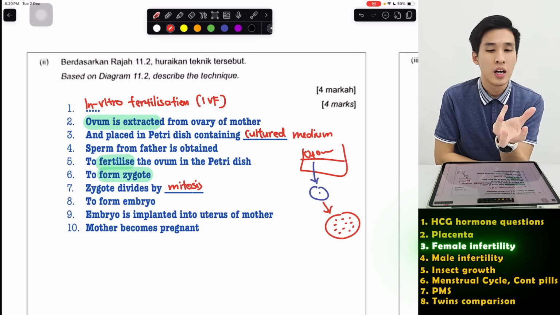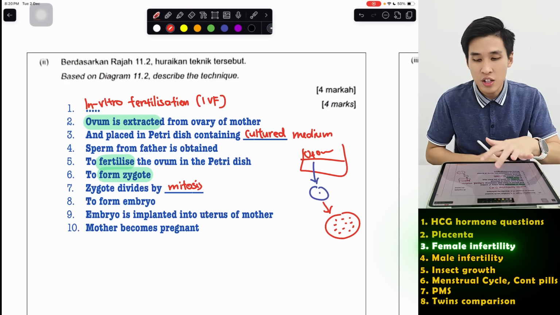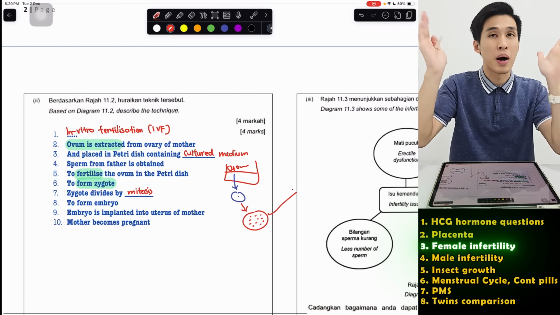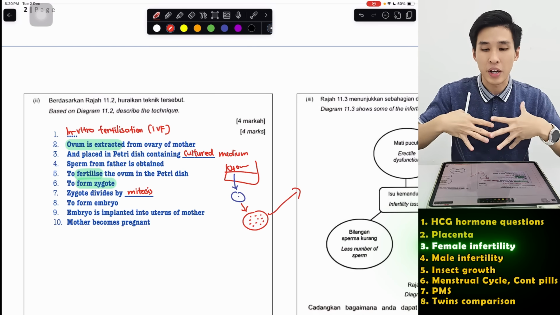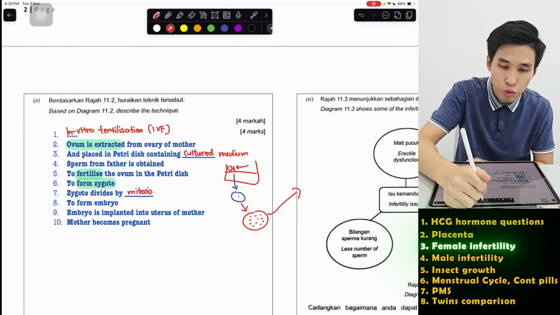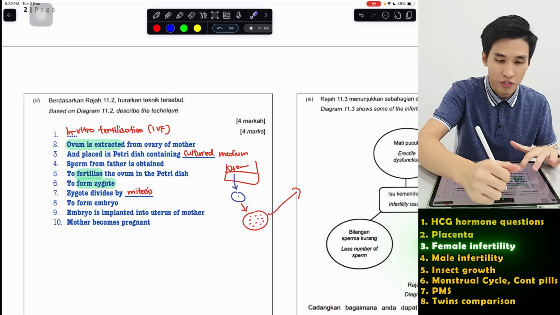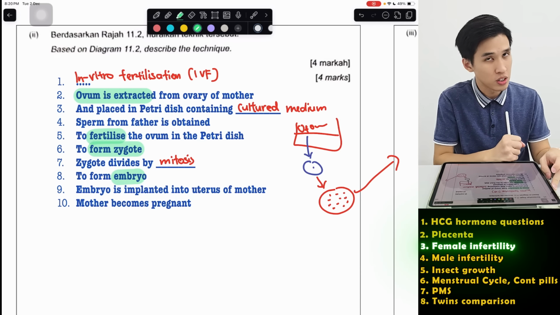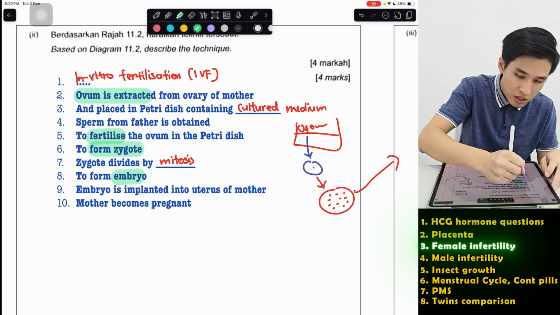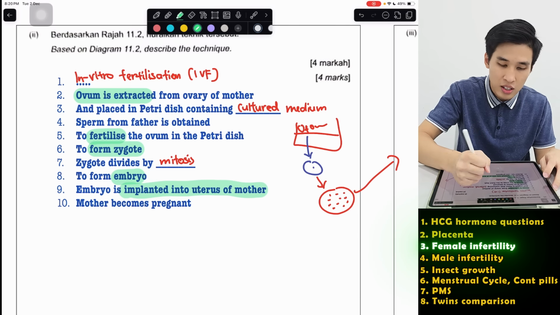So once it becomes an embryo, I will then need to implant it back into the mother's uterus, and then the mother will get pregnant as normal. You can't grow a baby outside the mother's body. So after a few days, after I get the embryo, 1 mark for mentioning that also, then you implant it into the uterus of the mother.